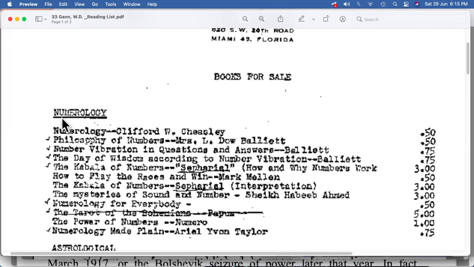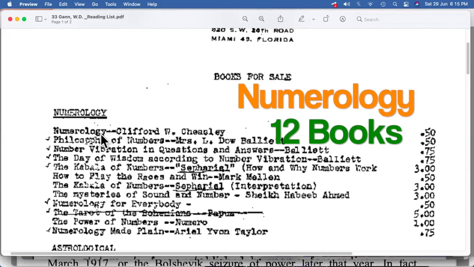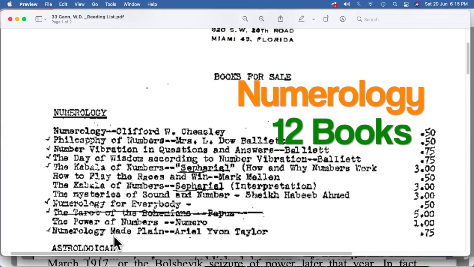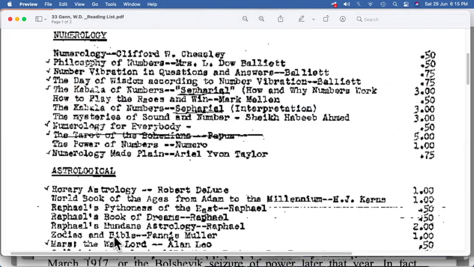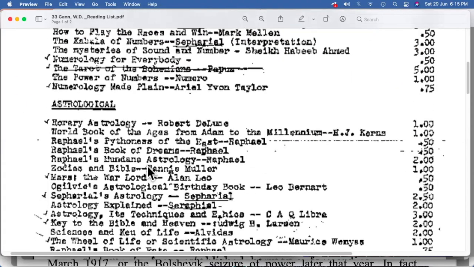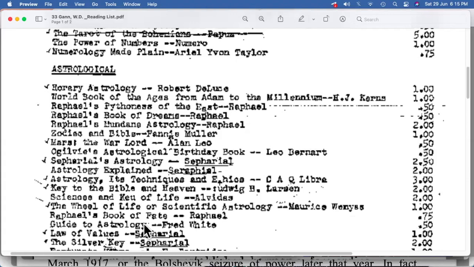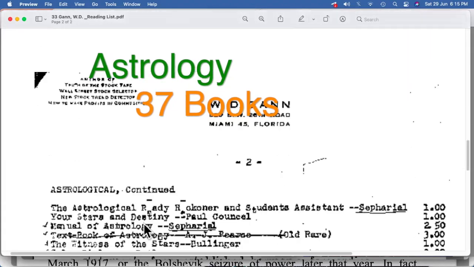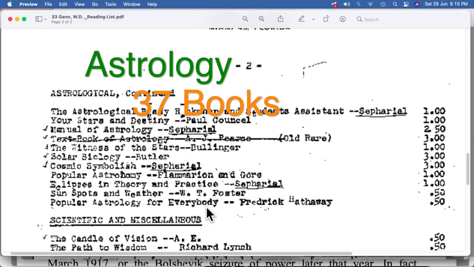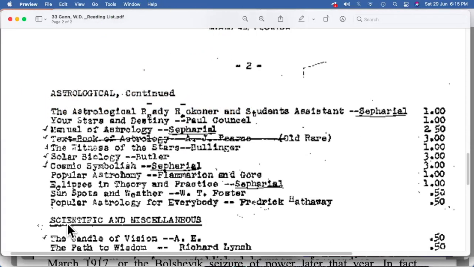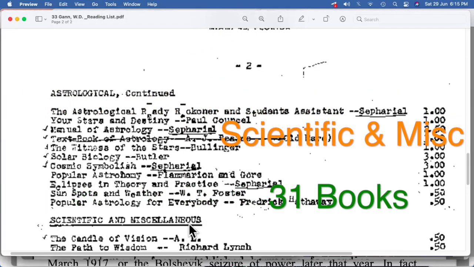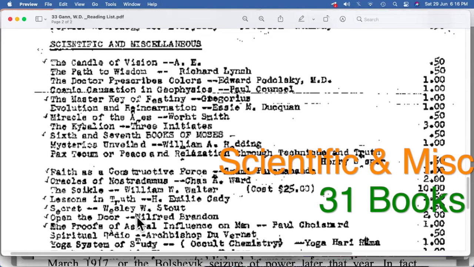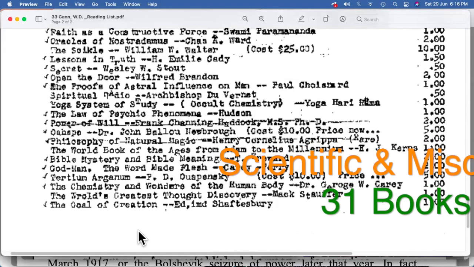These books are related to numerology. There are somewhere around 12 books pertaining to numerology. The next topic is astrology, and there are a huge number of books for astrology, which together come to somewhere around 37. There are also books on scientific and miscellaneous topics. This is not numerology and not even astrology, but other topics.